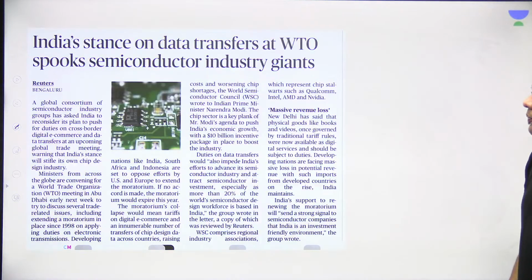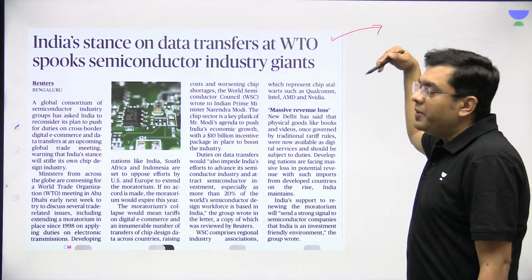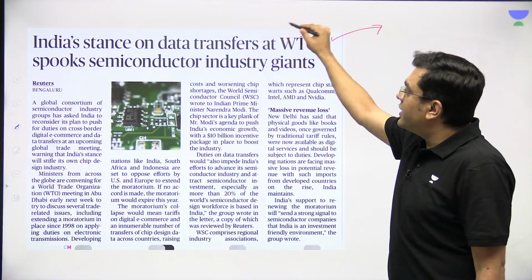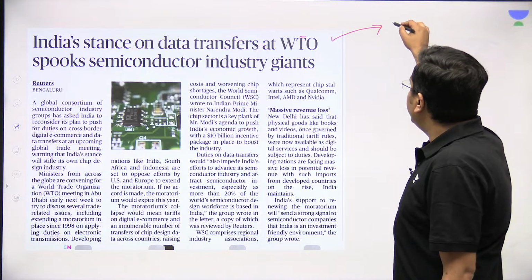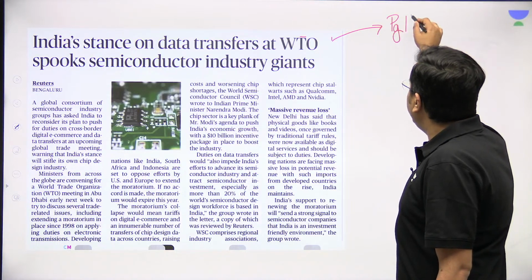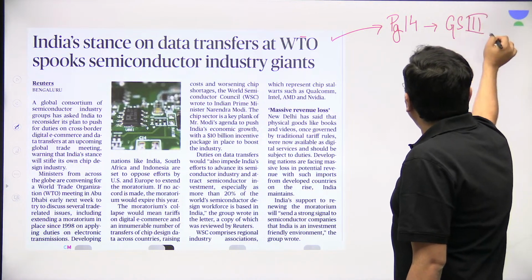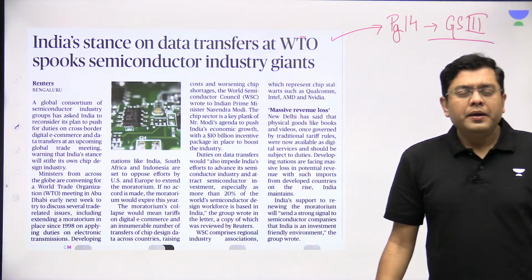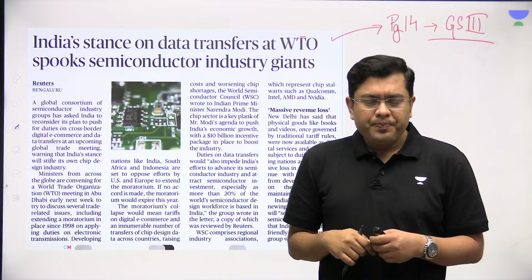Now, then coming to the fourth article that is going to be relevant for your GS paper 3. India's stance on data transfers at WTO spooks semiconductor industry giants. This has appeared on page 14, the business page, and this is relevant for your GS paper 3. Now, what is it? So basically, understand the brief backdrop of it.